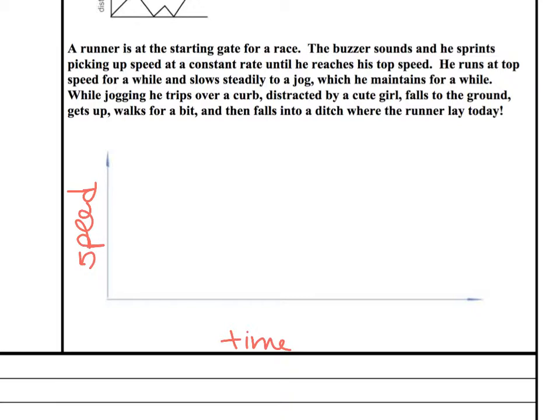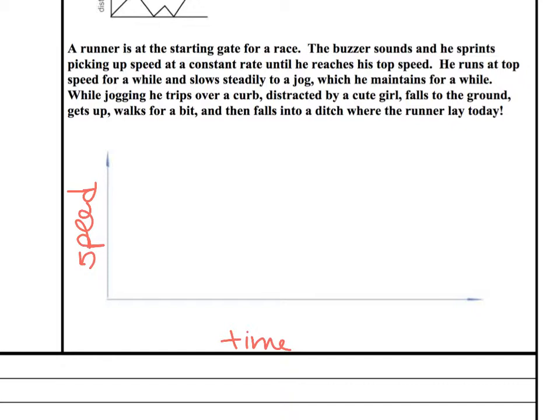A runner is at the starting gate for a race. The buzzer sounds and he sprints, picking up speed at a constant rate until he reaches his top speed. He runs at top speed for a while and slows steadily to a jog, which he maintains for a while. While jogging, he trips over a curb, distracted by a cute girl, falls to the ground, gets up, walks for a bit, and then falls into a ditch where the runner lay today.